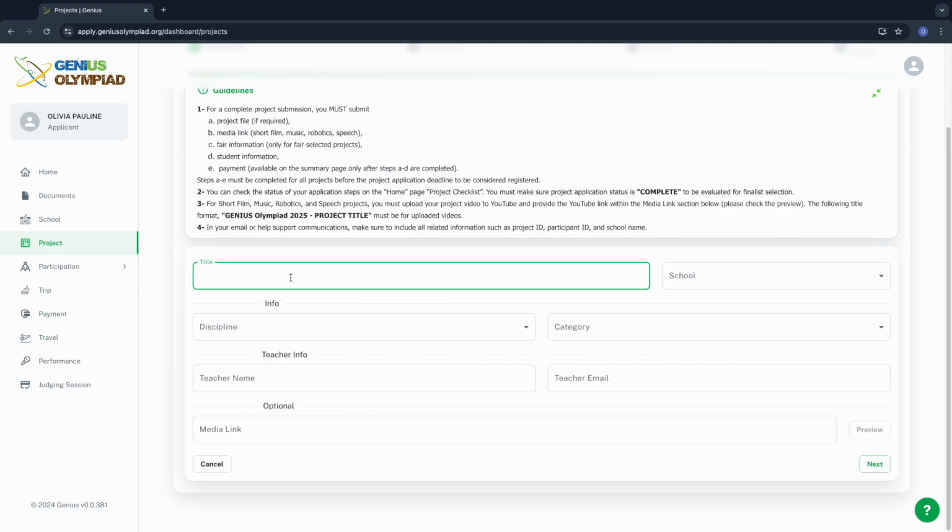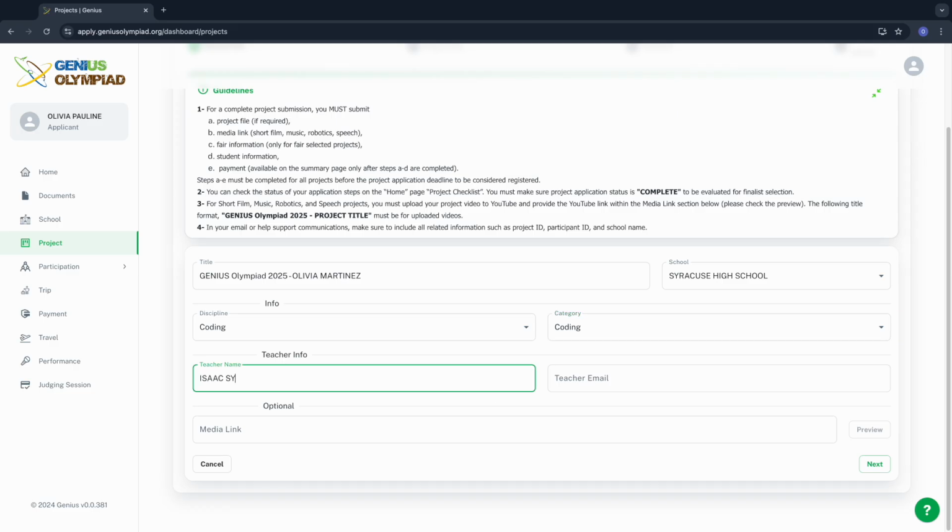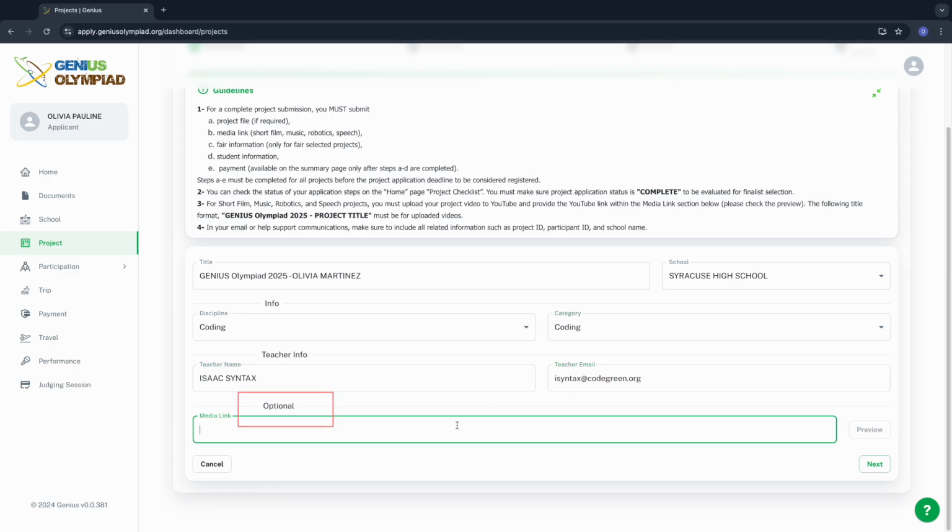Genius Coding. Follow the title formatting guidelines and use the student's name as the project title. Complete all required details. No media link is necessary for this category.